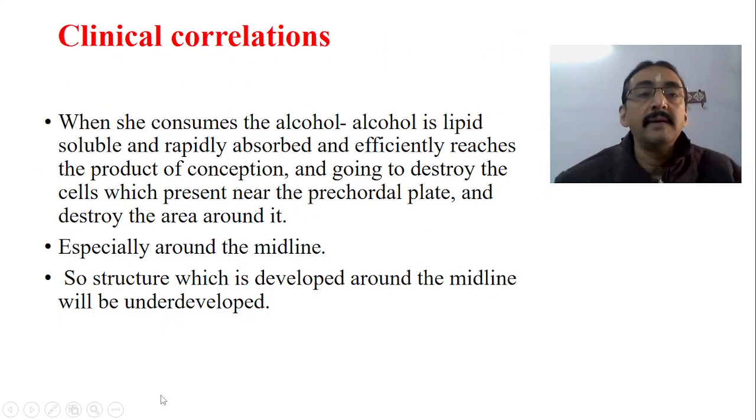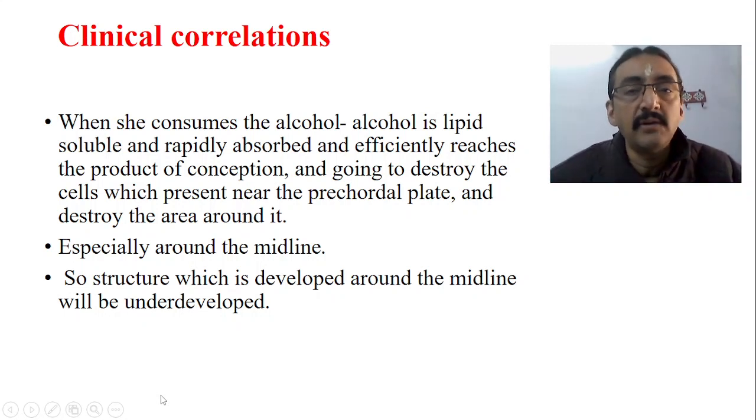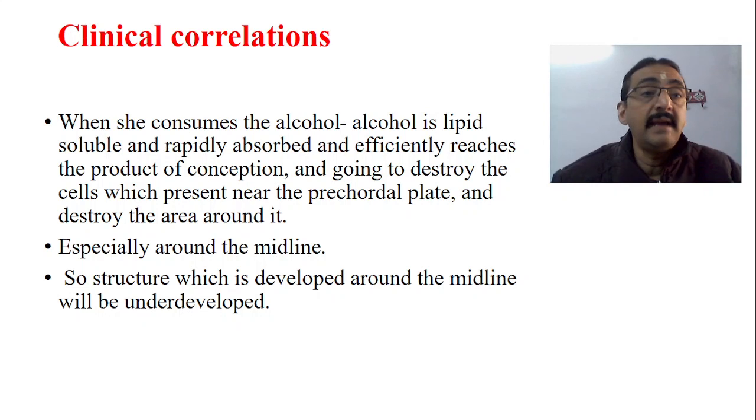Now when the mother consumes alcohol, we will see one by one. Alcohol is basically a lipid soluble material, and it is rapidly absorbed and efficiently reaches the product of conception. That means alcohol consumed by the mother has ashukari guna, vikasi, vyavahi guna. So definitely it reaches the ectoderm and the trilaminar layers also.